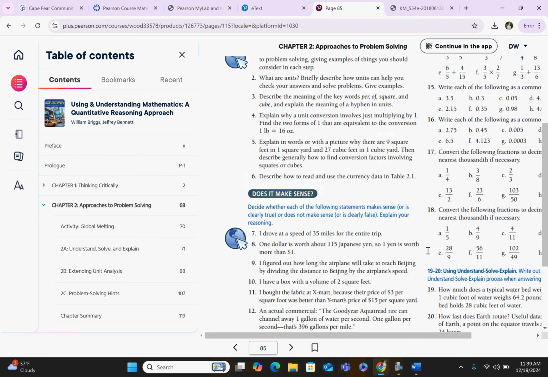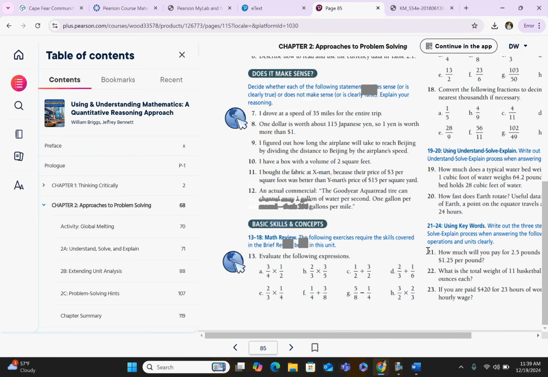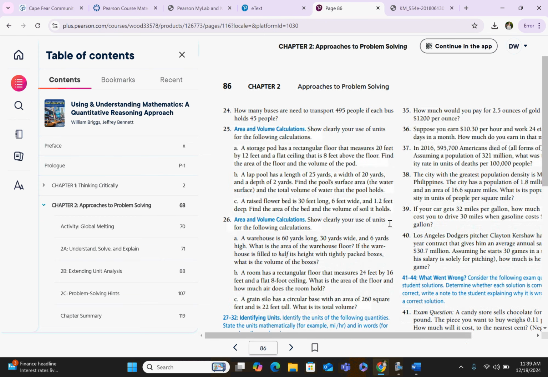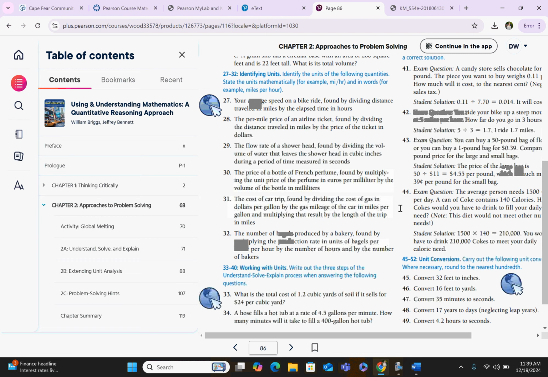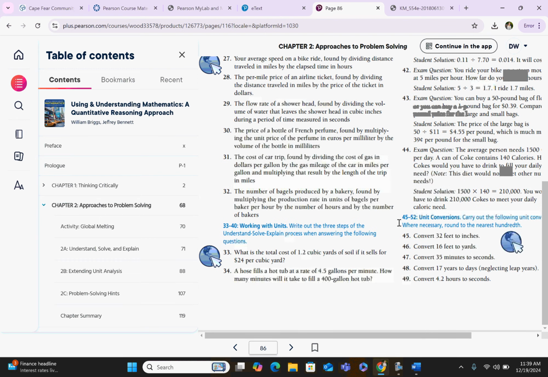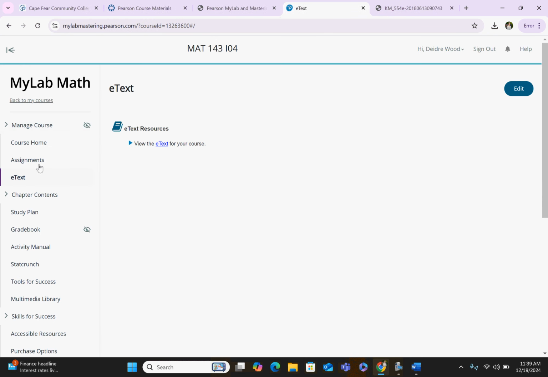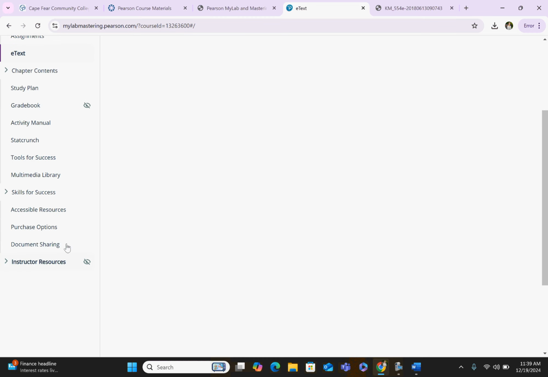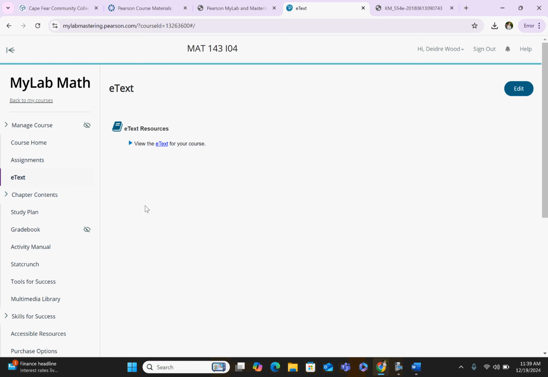So those homework problems that I was referencing at the bottom of that set of 2A notes, these were the problems that I was referring to. Now I can click to the next page, and these are those particular problems. And again, the worked out solution keys to those problems were provided for you online in Canvas. If you have any questions about that, please feel free to reach out. But here in MyLab Math, there are also other additional resources as well, okay? Those should help supplement the pieces that are in Canvas for you.